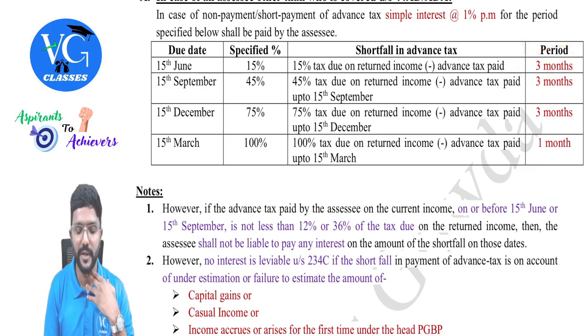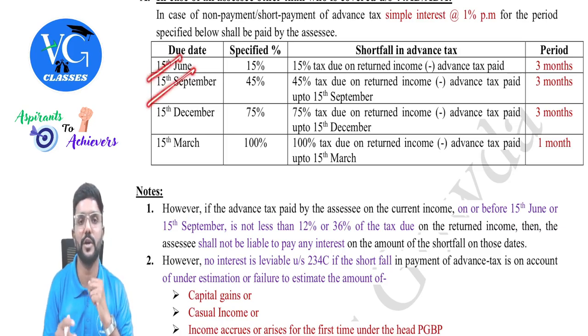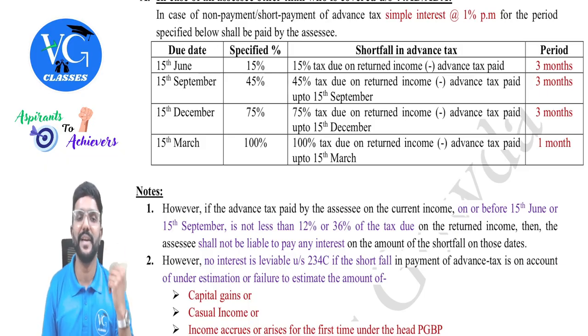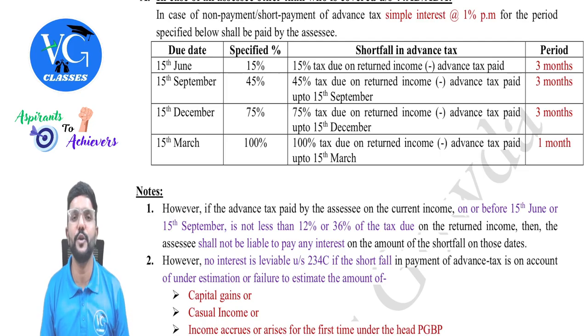Same way in the second installment, you are supposed to pay 45%, but if you have paid more than 36% up to 45%, in between that, then no interest for shortfall, guys. And this benefit is given only for the first two installments because standing at the beginning of the year, that is in the first or second installment, the assessee might not be able to estimate it accurately, guys. So there can be chances of underestimation.